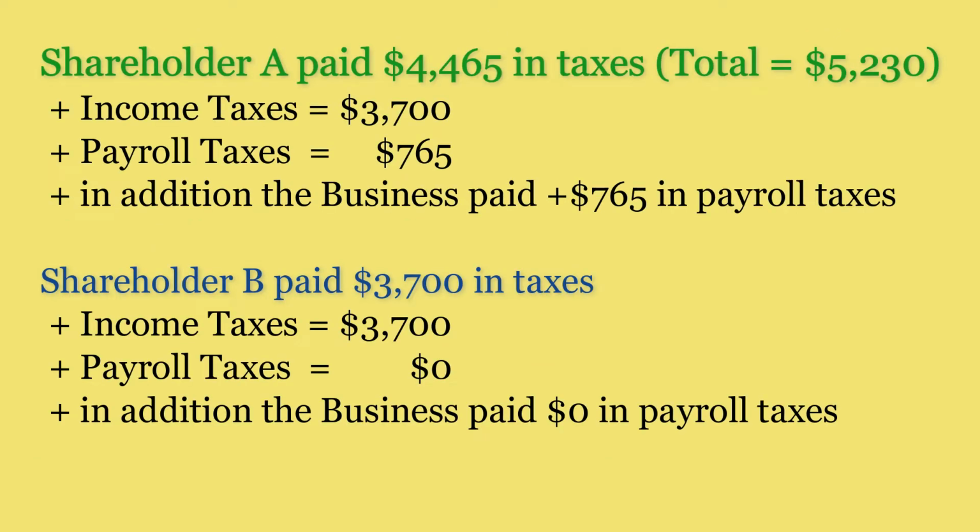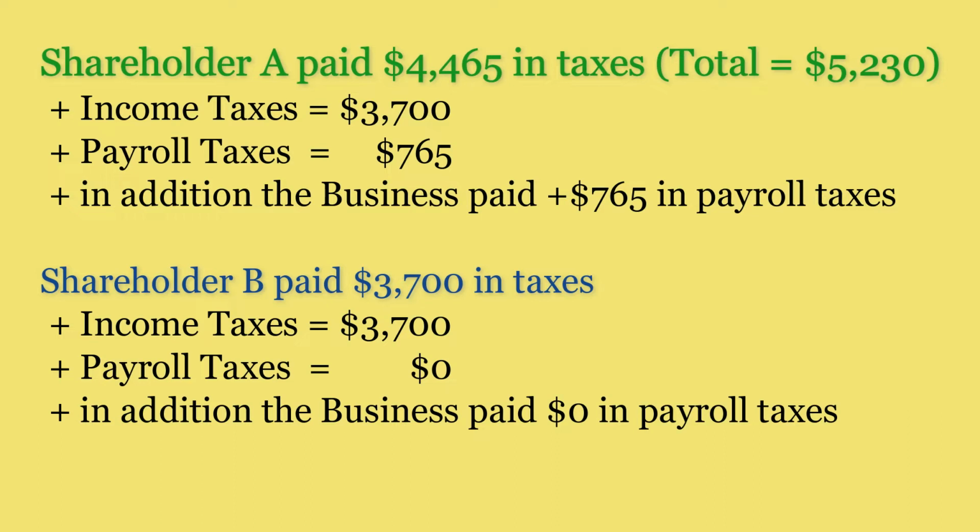Shareholder A on that $10,000 has $4,465 in taxes. The S corporation also has $765 in taxes to pay, for a total of $5,230 of taxes for that $10,000 of W-2 wages. Now let's look at shareholder B, who paid themselves a distribution of $10,000.